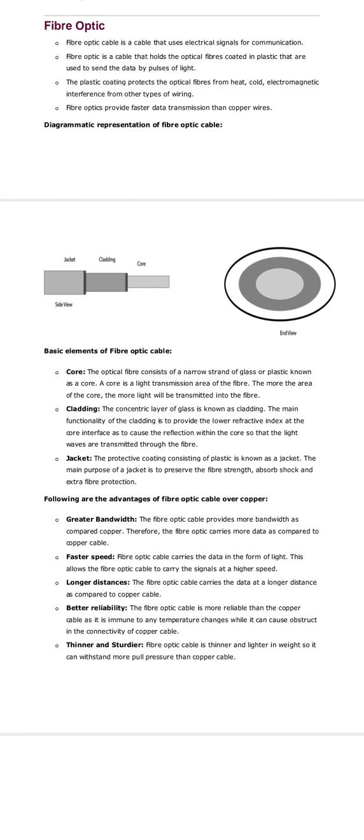Cladding: the concentric layer of glass is known as the cladding. The functionality of the cladding is to provide a lower refractive index at the core interface so as to cause reflection within the core so that the light waves are transmitted through the fiber.